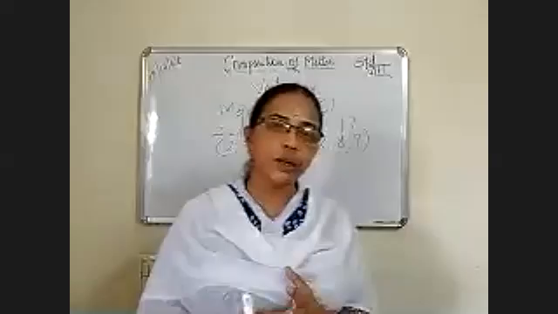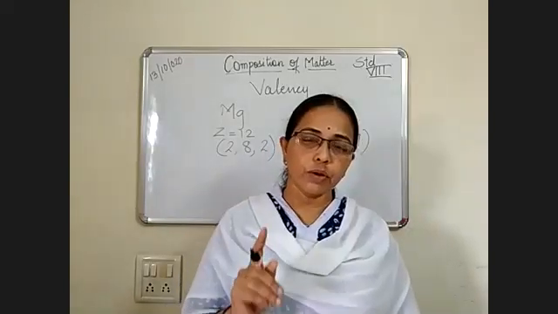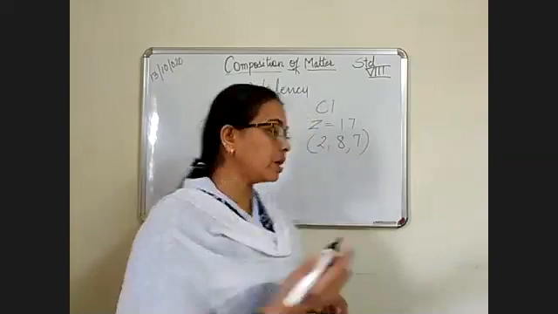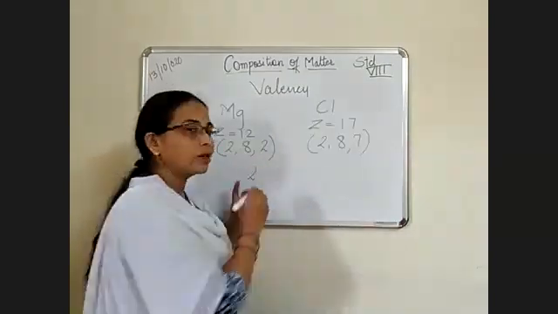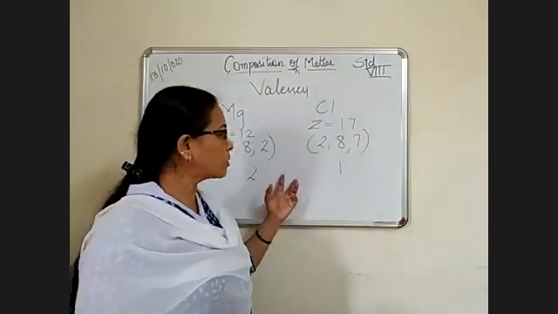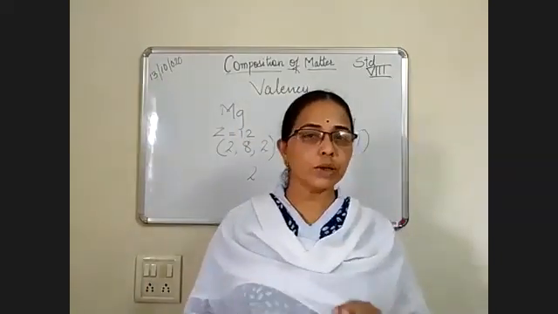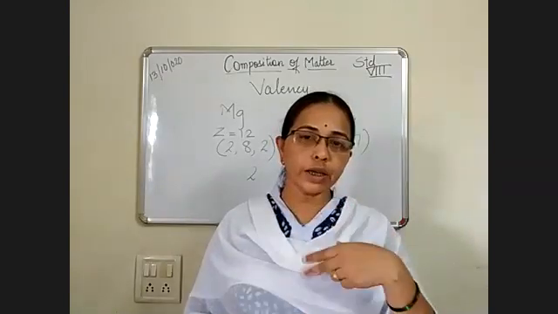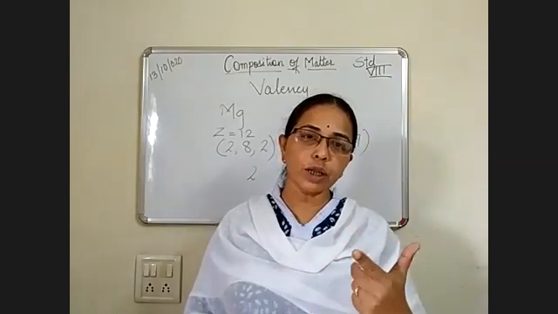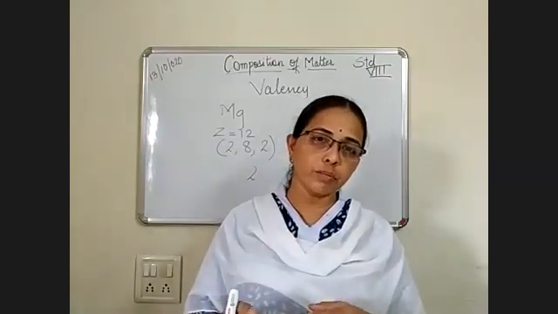Chlorine is 2, 8, and 7. Now you see, magnesium is ready to give 2 electrons to complete its last orbit, but chlorine wants only 1 electron. Are you getting me? Magnesium can give 2 electrons. Its valency is 2. Chlorine's valency is 1. But they are together and they want to form a compound. What will they do now? Magnesium has 2 electrons to give, but chlorine says I want only 1 electron. And where will magnesium give the other electron?